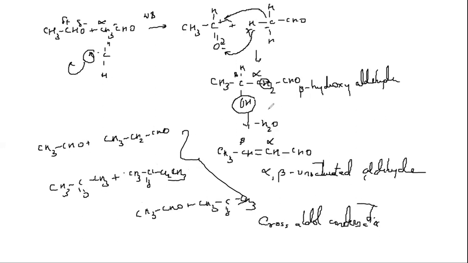Here you need to remember a very important point: when you're using this, you should first identify which is the alpha carbon. Very important. You should first identify which is the alpha carbon. Then the alpha hydrogen gets replaced to this oxygen atom. That is very important. Fine. So this is aldol condensation and cross aldol condensation.